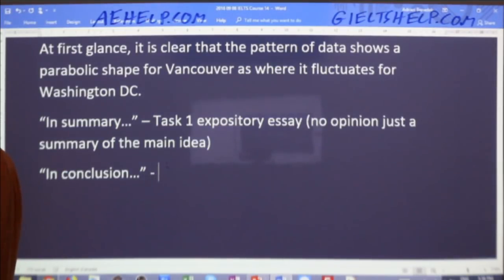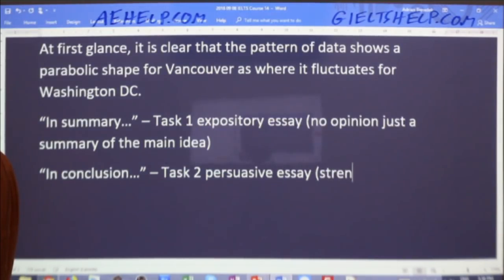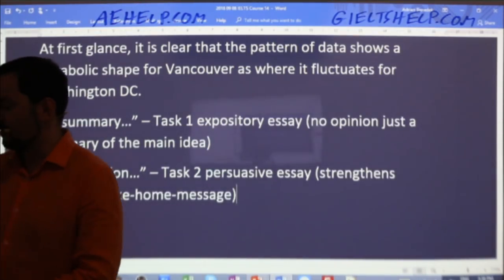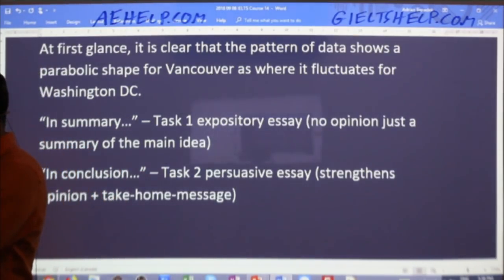So "in conclusion" is for task 2. It's for persuasive essays, and you do give an opinion that strengthens your opinion. A valuable conclusion should always have a take-home message. I know some students who have been following these classes know what I mean. We won't get into that today, but we'll get there when we cover task 2. So keep that in mind, all right?